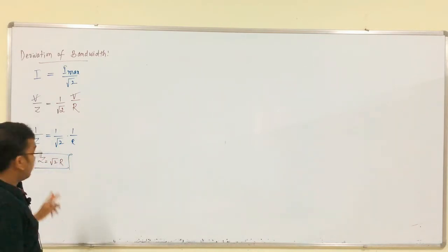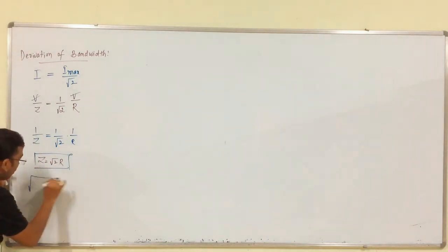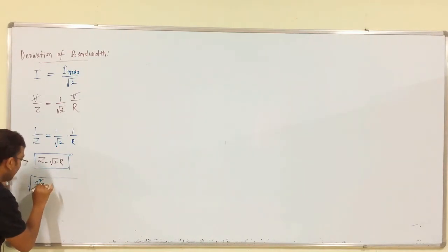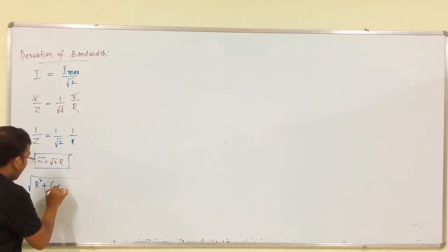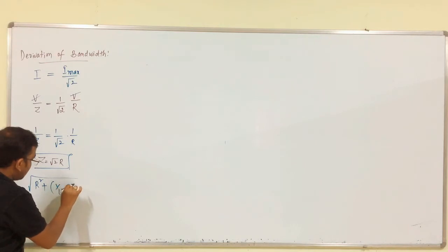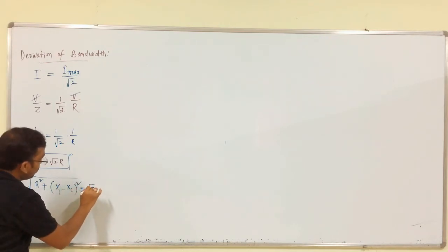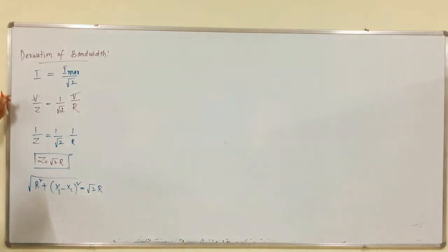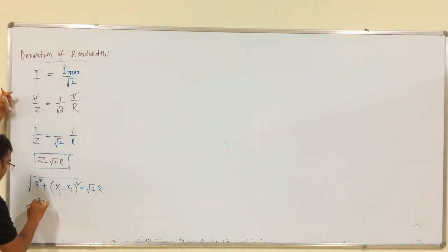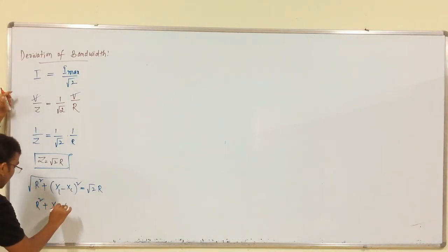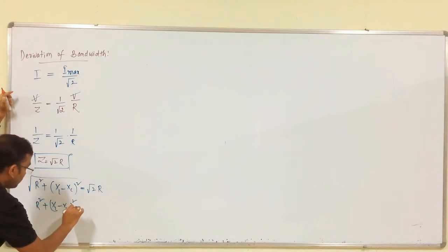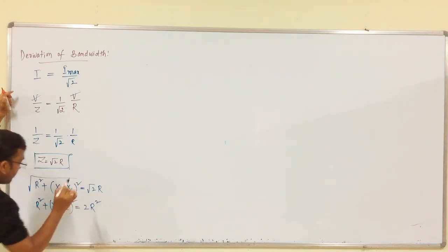Z is equal to root 2 R. From this, Z is equal to the square root of R square plus XL minus XC whole square, which is equal to root 2 R. So, from this, R square plus XL minus XC whole square is equal to 2 R square.